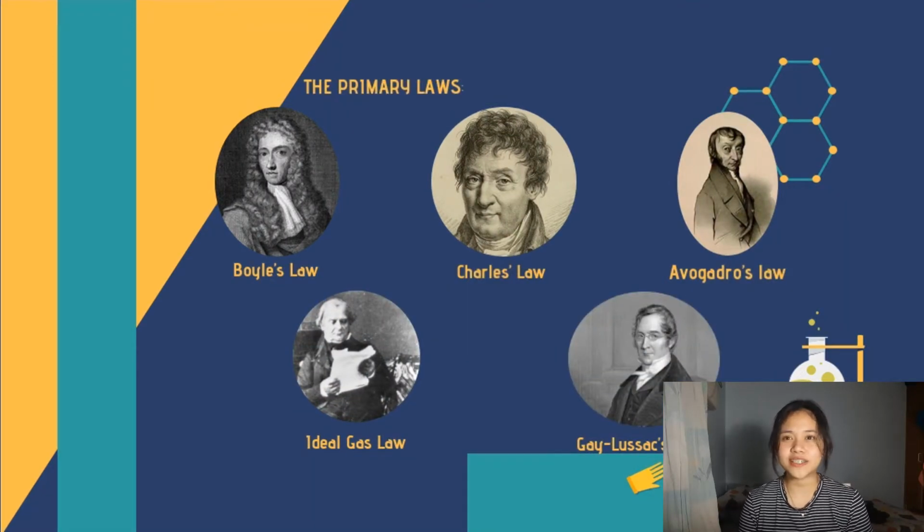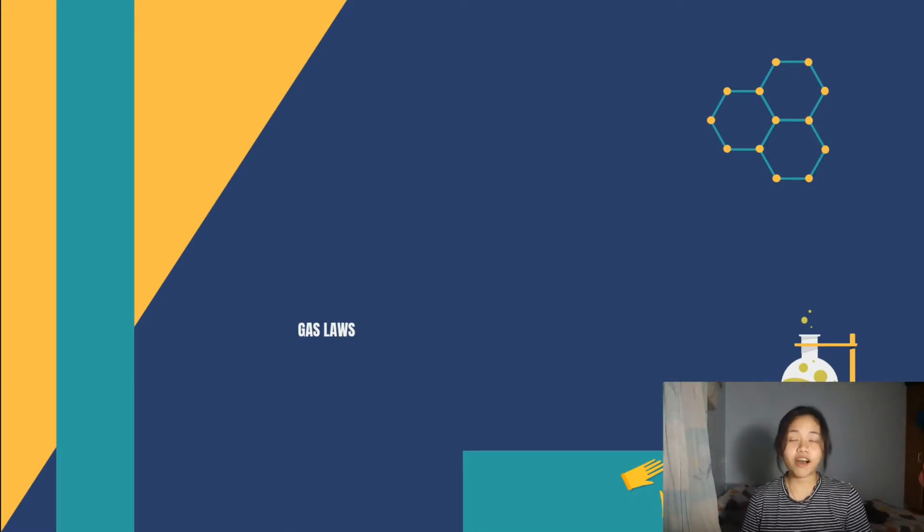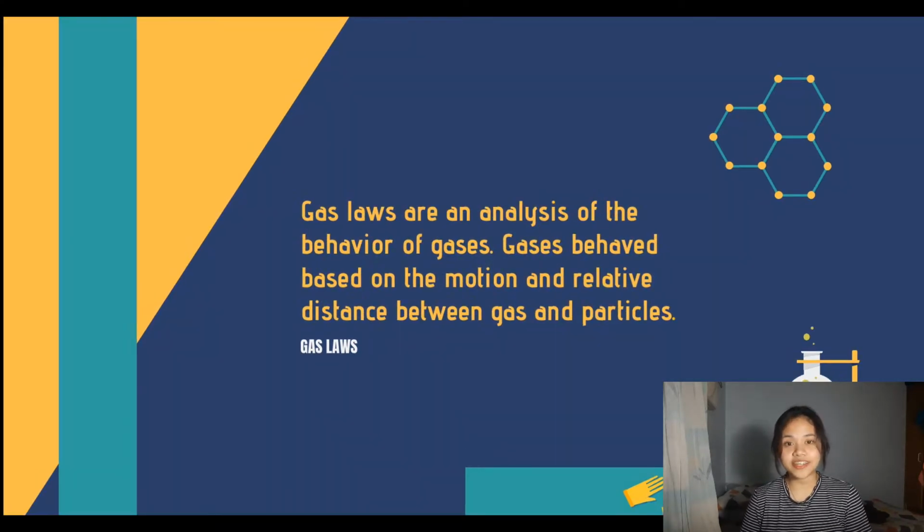But what really is gas law? Well, just a general idea, all gases behave similarly when the conditions are normal, and gases behave based on the motion and the relative distance between particles and gases. Now, when there's a slight change in their physical conditions, such as their temperature, pressure, and volume, there can be a little bit of deviation in the results that we're looking for. Now, gas laws are the analysis of the behavior of gases. The variables of state like pressure, temperature, and volume depict its true nature. Hence, gas laws are relations between these variables.